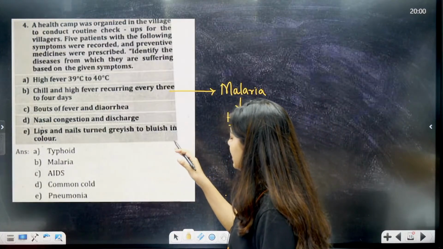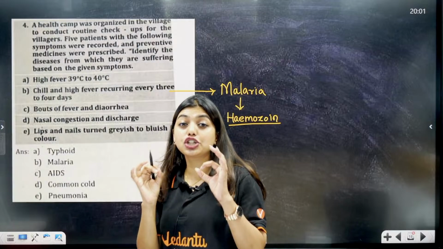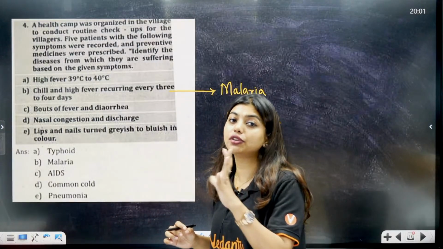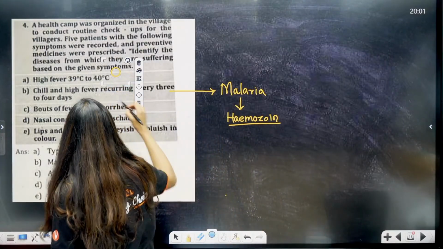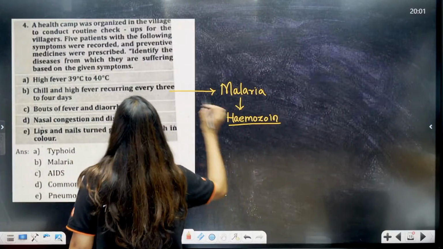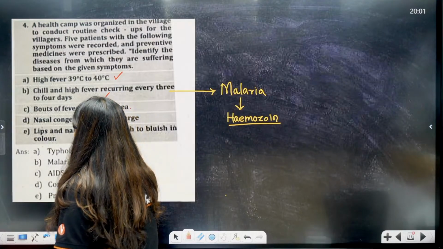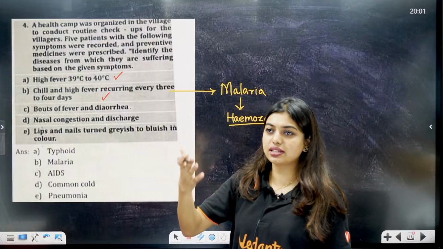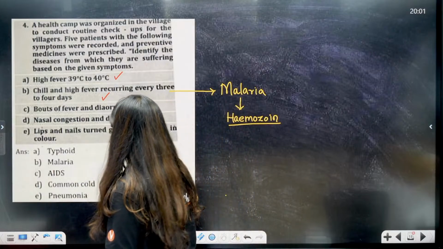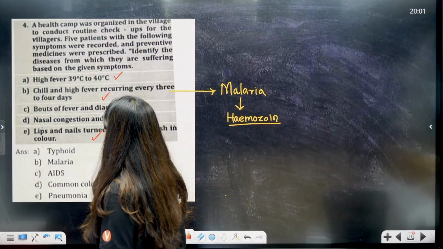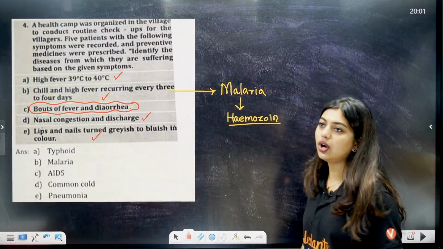Bouts of fever and diarrhea is AIDS, nasal congestion and discharge is common cold. Lips and nails turn grayish to blackish is an extreme fatal case of pneumonia. Okay, so pneumonia, I feel this is easy to identify, right? This you might get confused, okay? Because AIDS, bouts of fever and diarrhea, just remember that continuous, okay? Even in the midterm, the same question was present. Exactly. Nasal congestion and discharge, students, this you can identify. This also you can identify. Only this you remember, that fever will keep coming and the person will also have diarrhea, that is AIDS. Okay. AIDS. Clear?